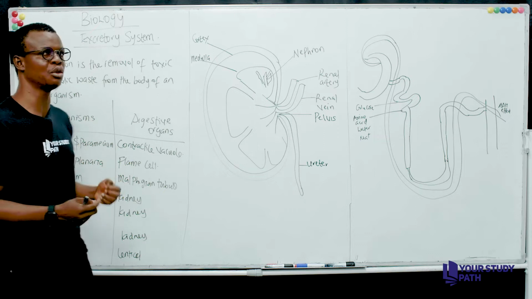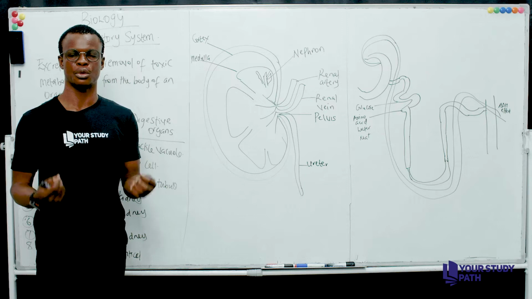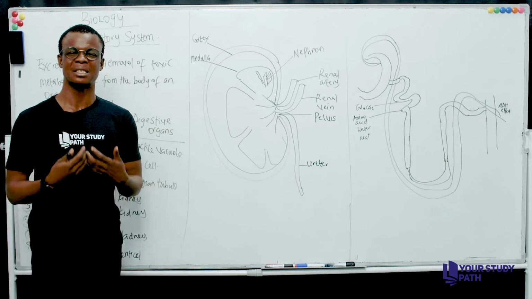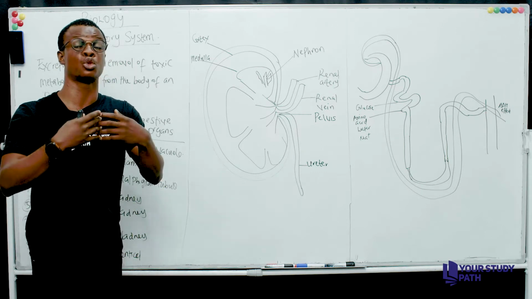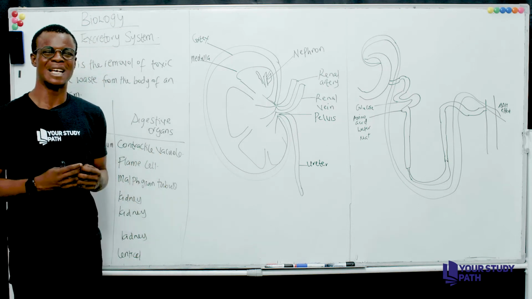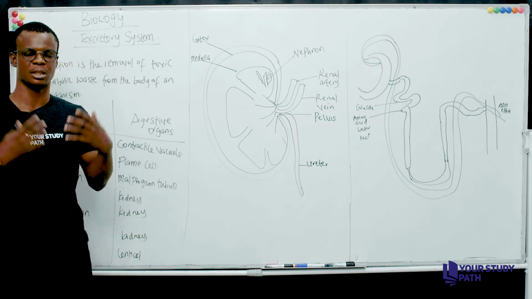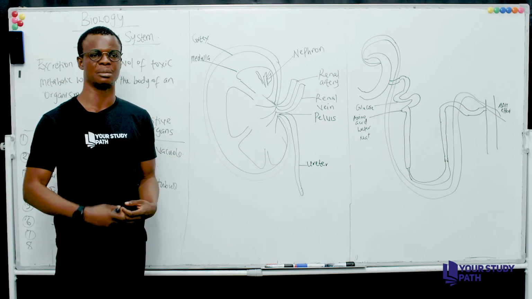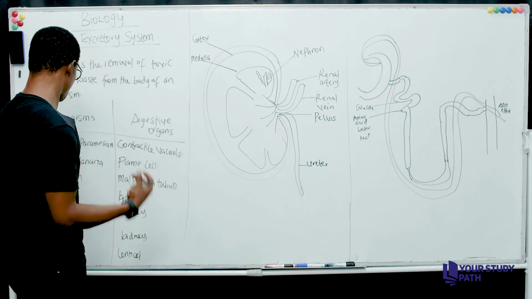So for them, if you're emphasizing on respiration, they use various parts of their body, their buccal cavity, their skin, whatnot, to carry out respiration. However, we have the kidney, and this kidney is used to carry out excretion of metabolic products that are not needed in their body. So, just like human beings, it does the same thing. It removes any materials that are not needed in the body of an organism and ejects it out of the body of such an organism.